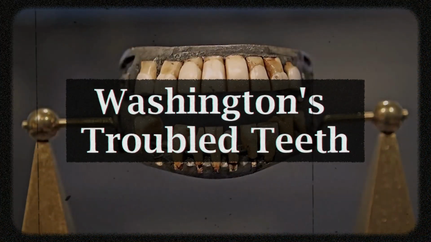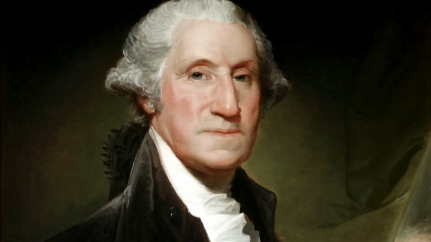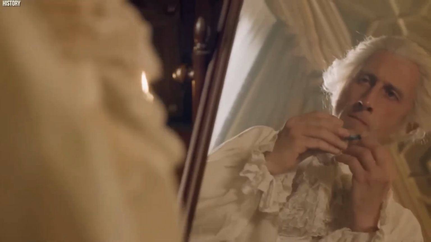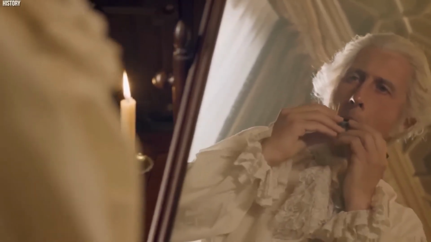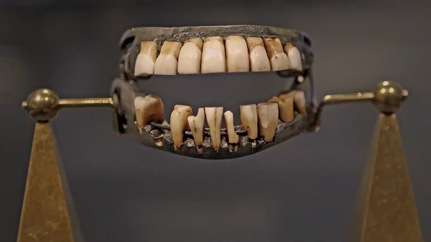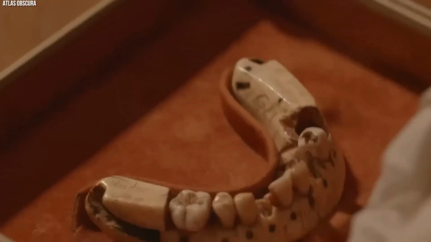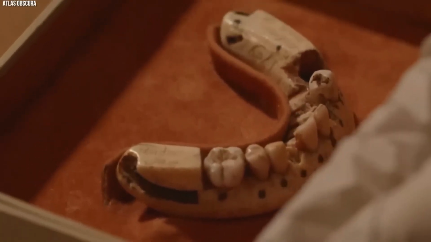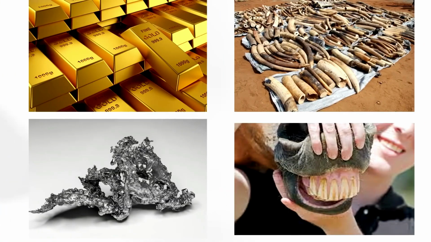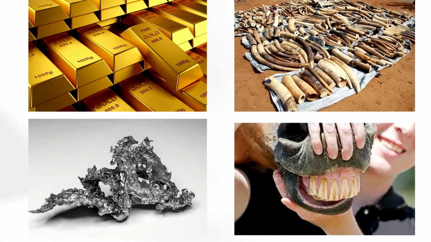Number 2. Washington's troubled teeth. George Washington, the first president of the United States, is often depicted with a serious expression, an image that conceals his long-term oral health problems. Contrary to popular belief, Washington did not have wooden teeth. His dentures were made from a combination of different materials, including gold, lead, ivory, and even human and animal teeth.